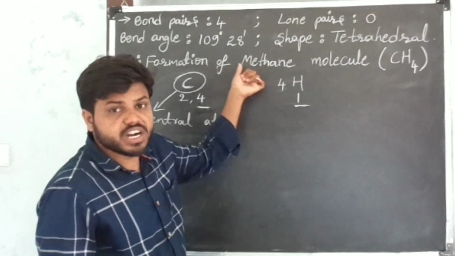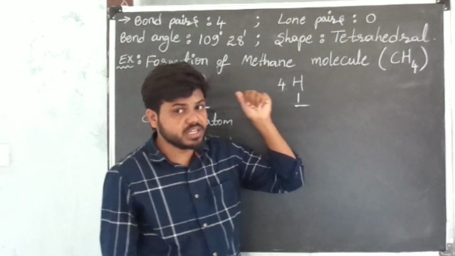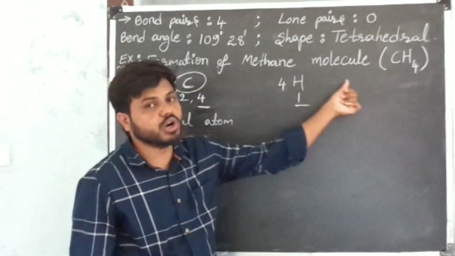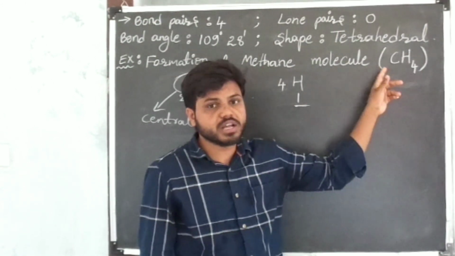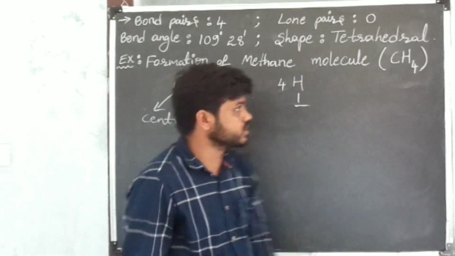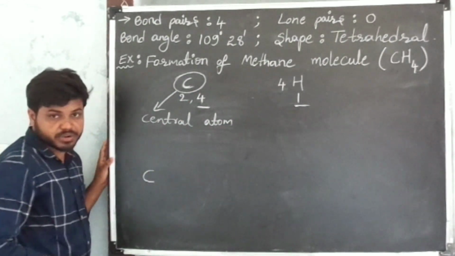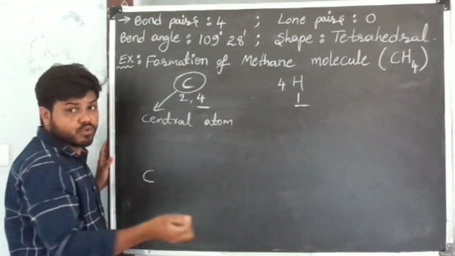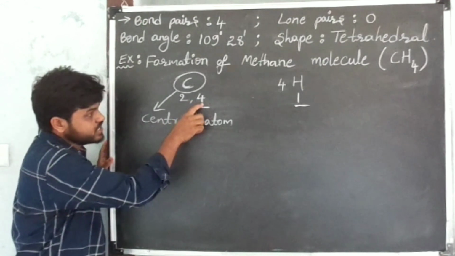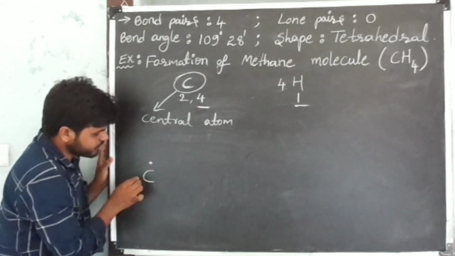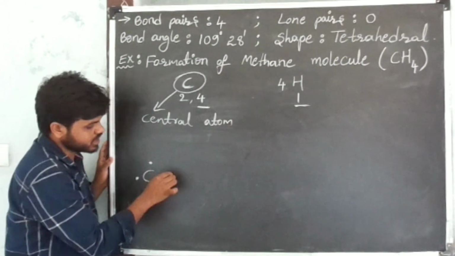By using Lewis dot symbols, we can draw the structure of the methane molecule. In the methane molecule, there are 5 atoms: 1 carbon atom and 4 hydrogen atoms. First, write the symbol of the carbon atom. In carbon, there are 4 valence electrons. Place these 4 valence electrons around the symbol of the carbon atom.